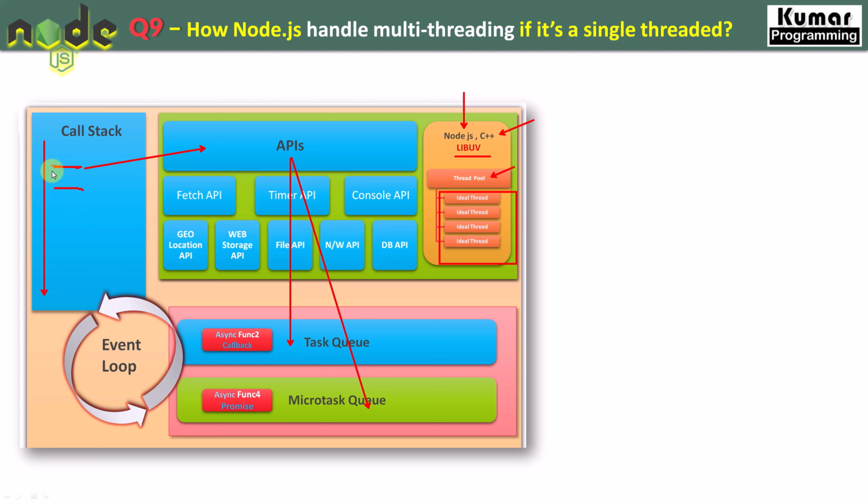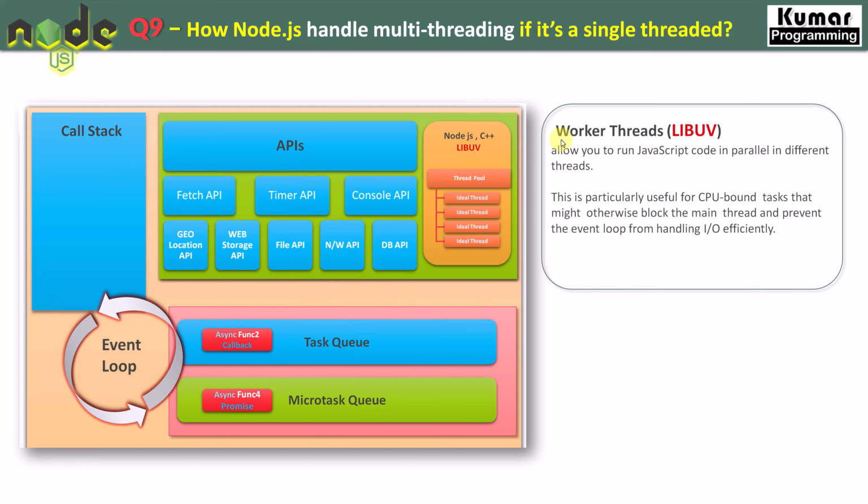And during that, our main thread is not going to wait for the response from the asynchronous operation. It will finish. Our main thread is not going to wait for any asynchronous task. Once these asynchronous tasks are completed, their events are going to be registered over here, and those events are going to be executed inside the call stack with the help of the event loop. So this is how Node.js handles multi-threading inside the Node.js environment, even if it is single threaded, right?